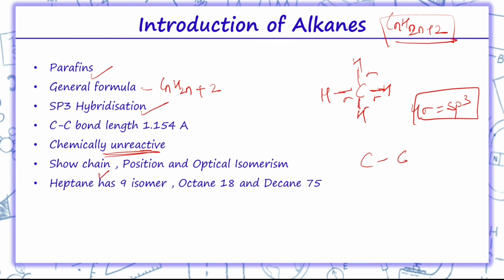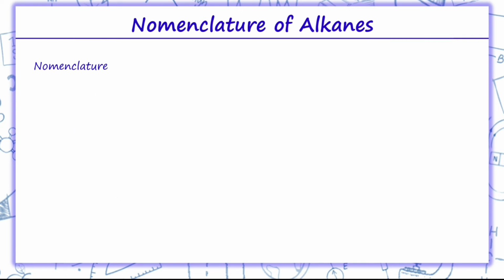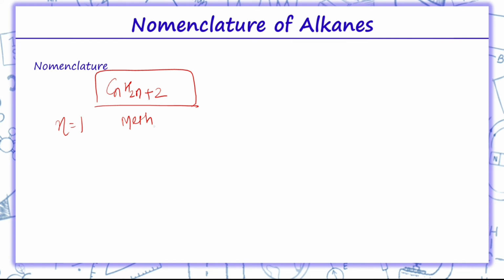Now they show chain, position and optical isomers. Heptane has 9 isomers, octane 18, decane 75 isomers. Coming on to the nomenclature, we have the general formula CnH2n+2. If we take n as 1, the prefix is meth and the suffix is ane, so it will be methane.